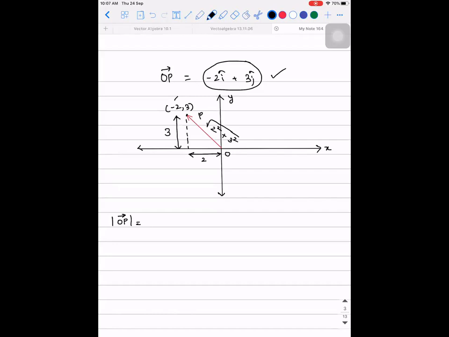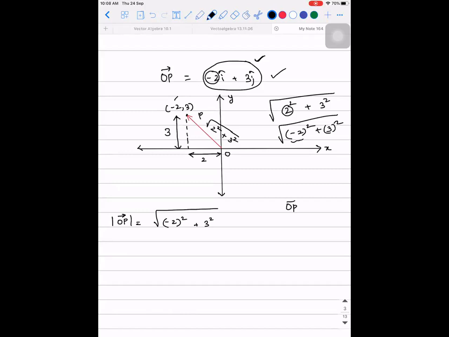Accepted? So observe the way I'm writing, root of 2 square plus 3 square, or can I write it as root of minus 2 the whole square plus 3 the whole square? Why I wrote minus 2 is because in the vector which is given to me, 2 is not given, rather minus 2 is given. So if I take it like this, then minus 2 the whole square plus 3 square, can I write it like this? So what is the magnitude of OP vector? It is root of minus 2 square plus 3 square.